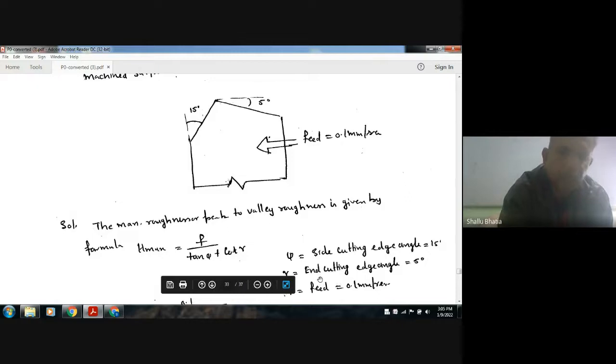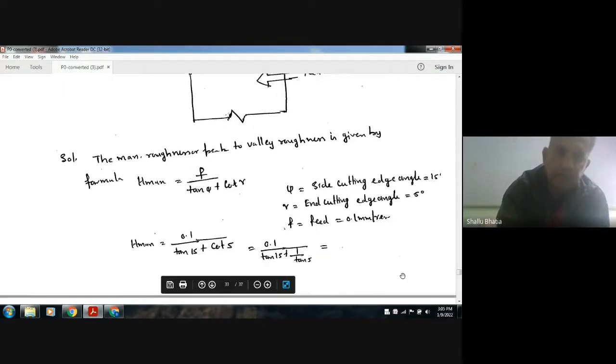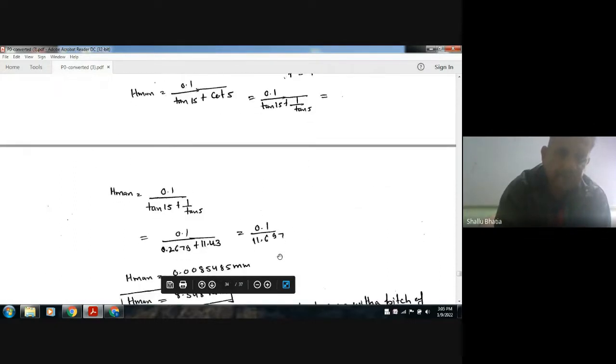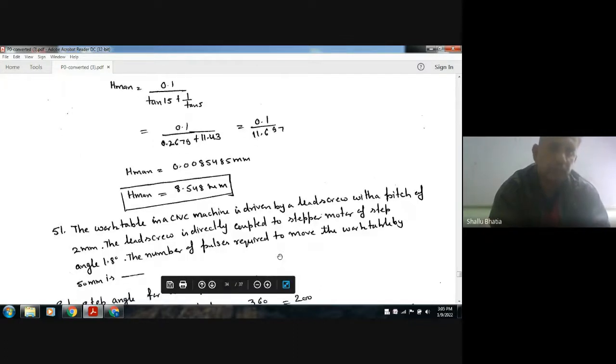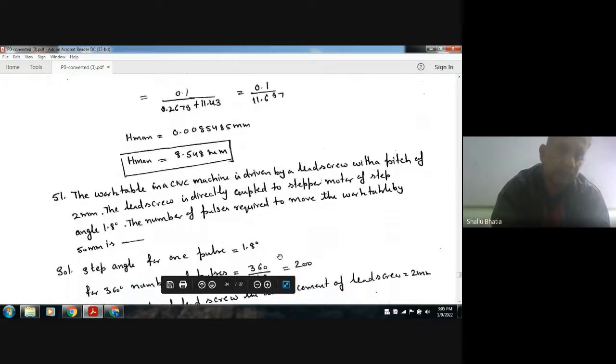To solve this question, you can also skip this question. Gamma is your end cutting edge angle, and F is your feed. All things are given. Put in the values, we get H max. That is the answer. So we have to remember the formula for this.